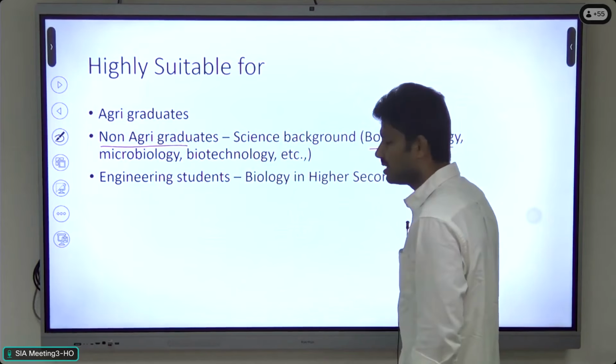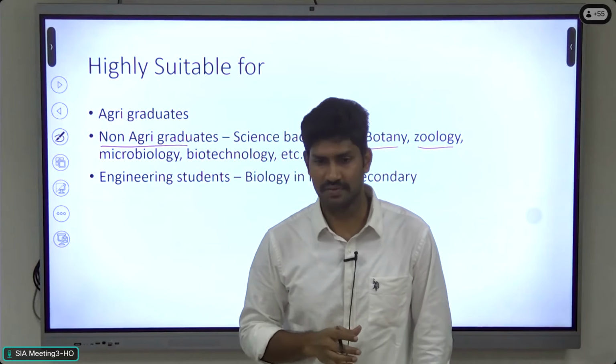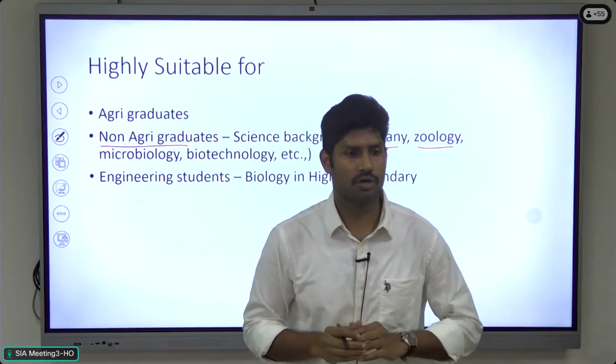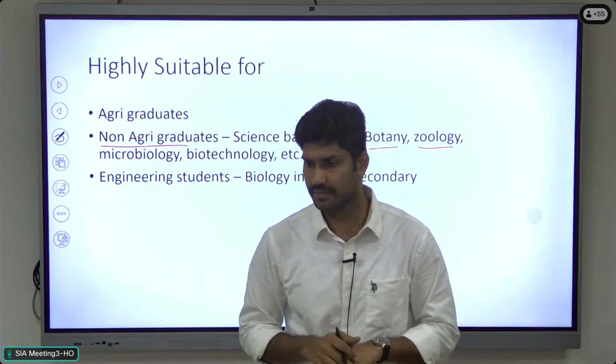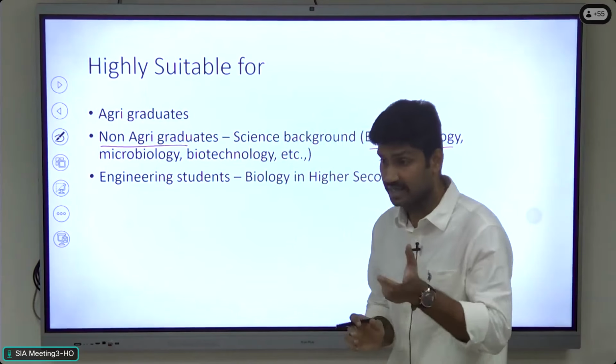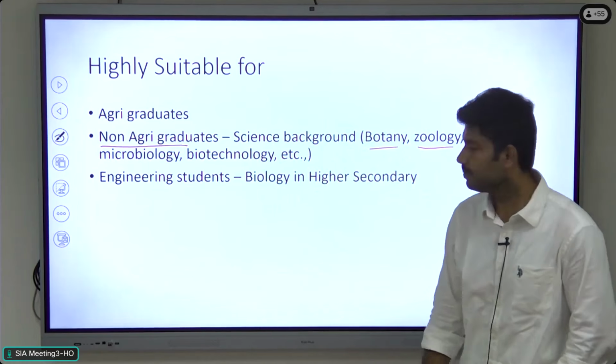Because in the pure science area, those optional subjects are very, very tough. When compared to agriculture, the syllabus is very vast, very elaborate, and it's very difficult to cover. They are highly technical. So they can think about choosing the agri optional, right?